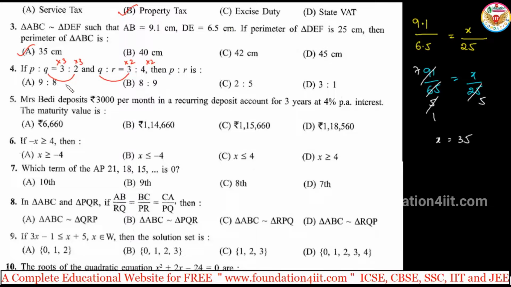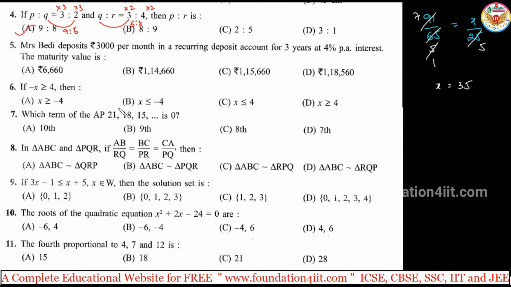Now this is 9 is to 6 and the other is 6 is to 8. So 9 is to 8 is P and R. P to R is the asked ratio. So 9 is the first one and 8 is the last one. 9, 6, 6, 8, so 9 is to 8. So option A. Just make the common variable the same, so that we can make them equal. Right, and the fifth one is the problem.